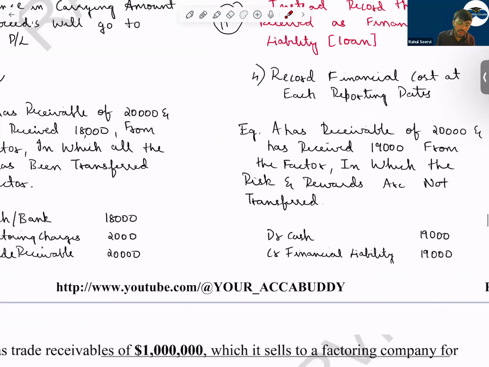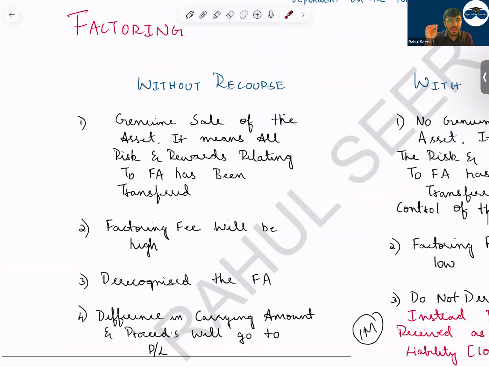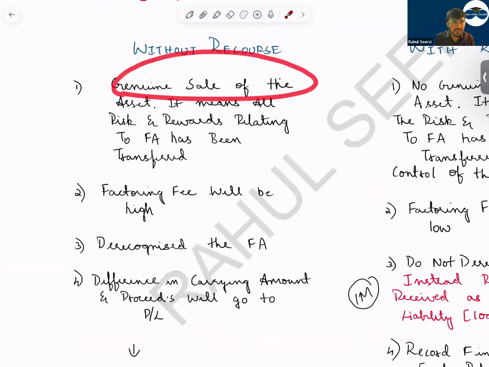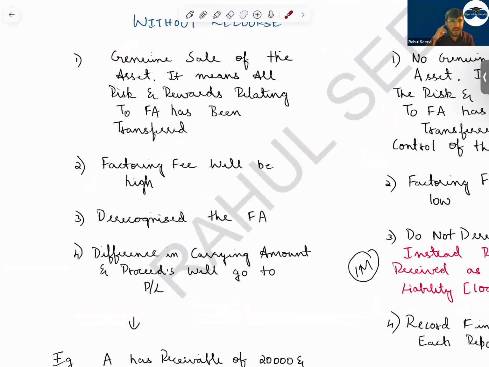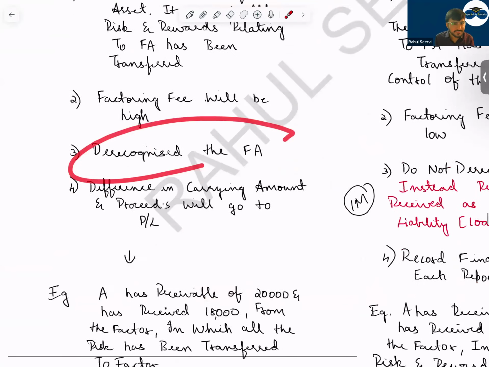But if I say without recourse, it means that you can't come and ask me the remaining amount. In this case, it will be a genuine sale. That means risk and rewards are transferred. In this case, your factoring fees will be high because he is taking the risk. The factor de-recognizes the financial asset. The difference will go to P&L.